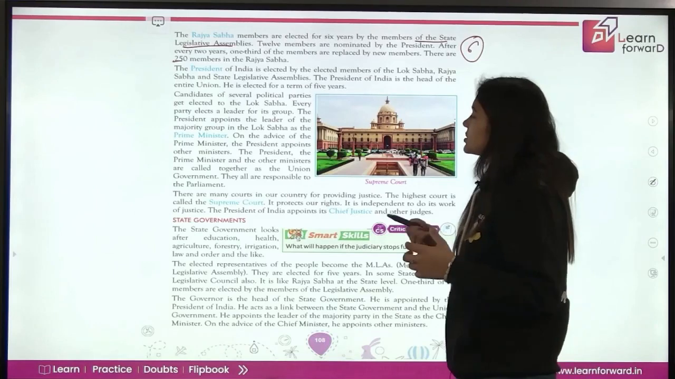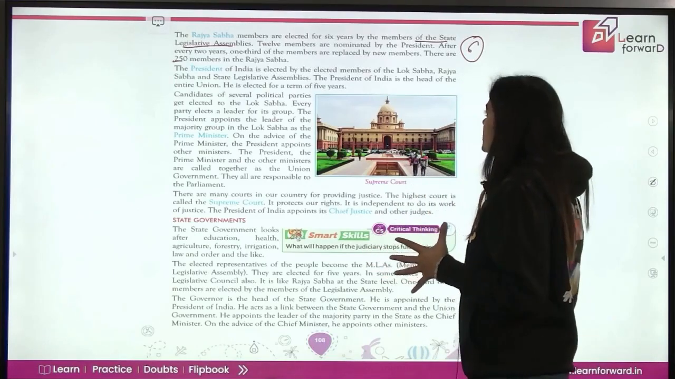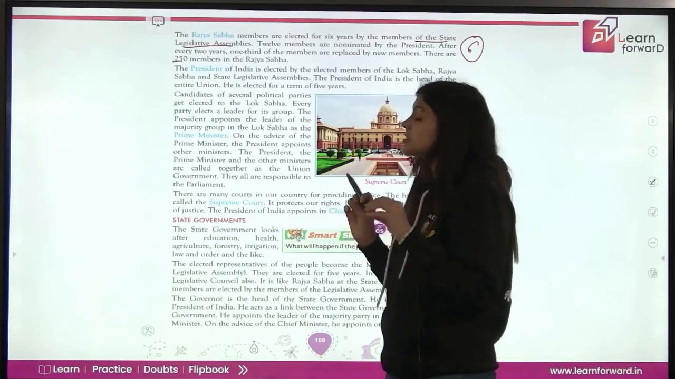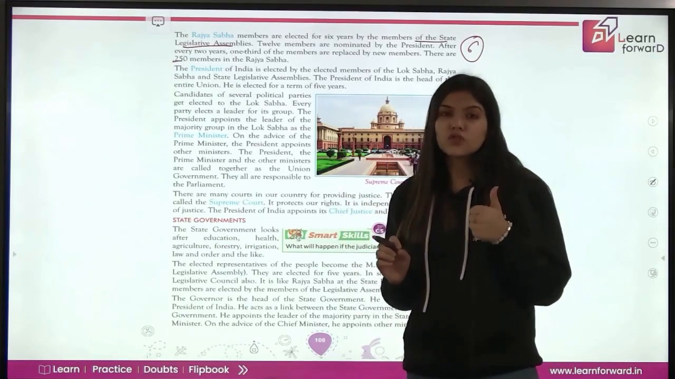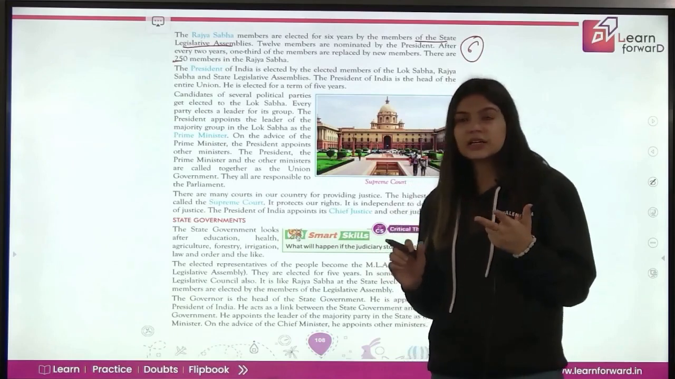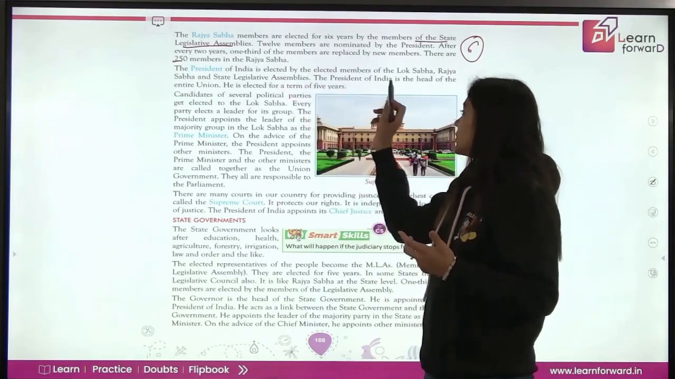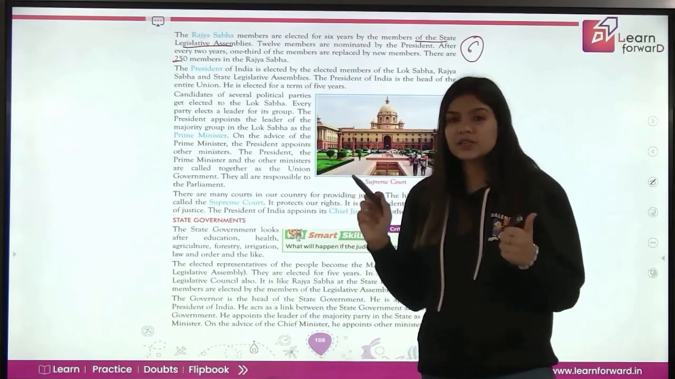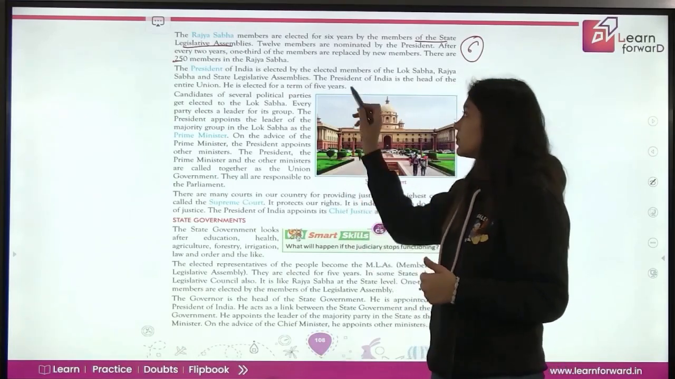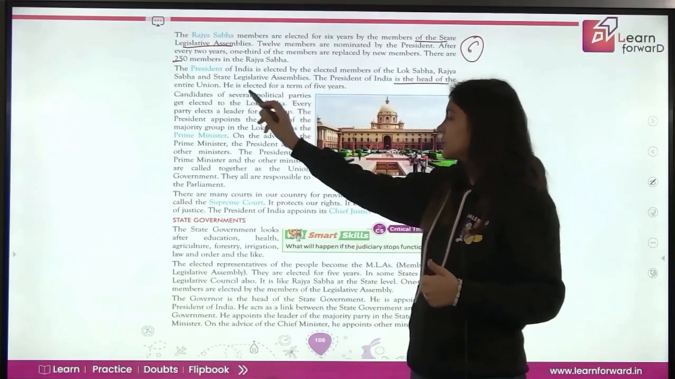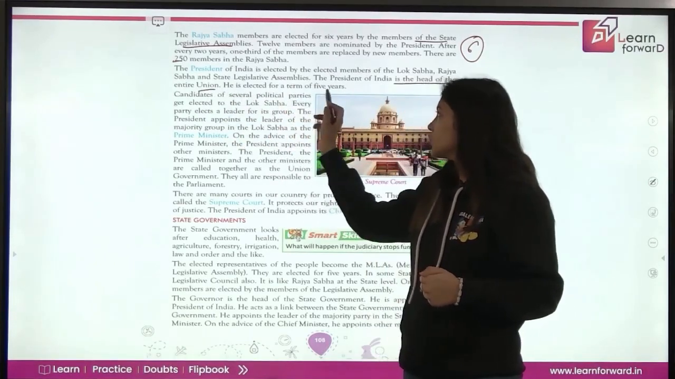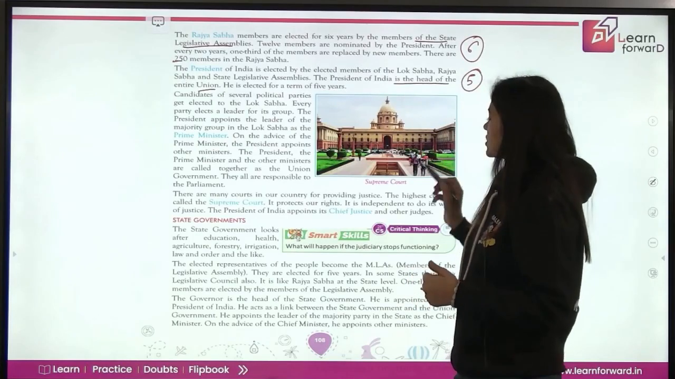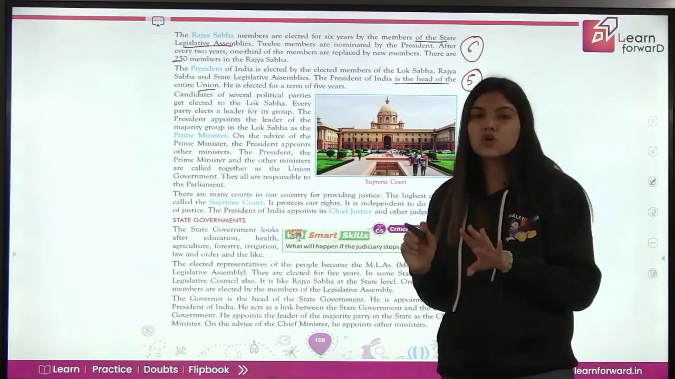Now, the president of India is elected by the elected members of Rajya Sabha, Lok Sabha and state legislative assemblies. अब president को कौन elect करता है? The members of Lok Sabha, Rajya Sabha and state legislative assemblies. The president of India is the head of the entire union. So we have also learned that the president is the head of the union government and is also the head of the entire country. He is elected for a term of 5 years. So the term of the president is also 5 years, as with the members of Lok Sabha.